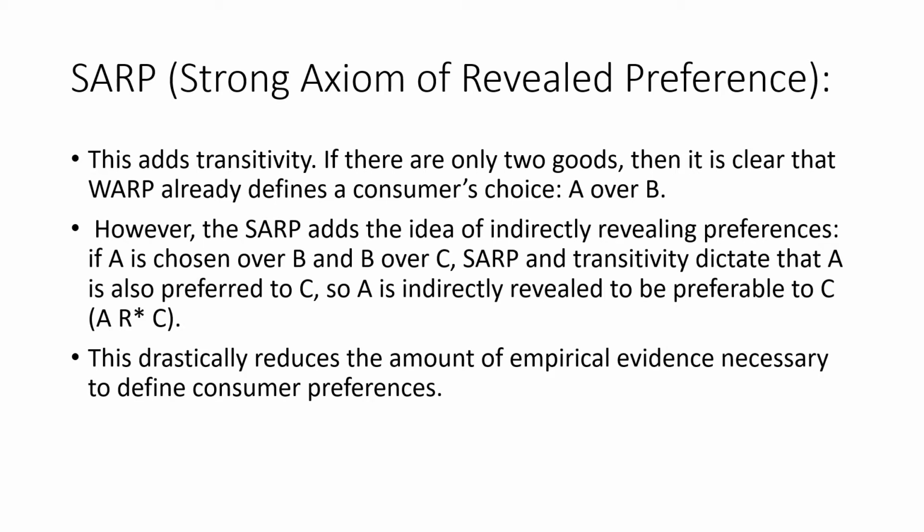of revealed preference. So here what we have to do is that we have to consider a situation where A is chosen over B and B is chosen over C. We have three combinations and A is chosen over B and B is chosen over C. If this is the case, that means that A is chosen over C. This is the strong axiom of revealed preference, and the revealed preference hypothesis put forward by Samuelson actually follows the strong